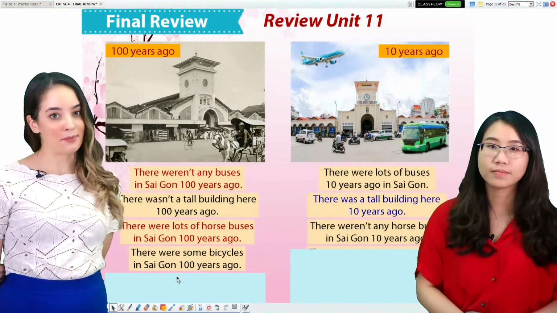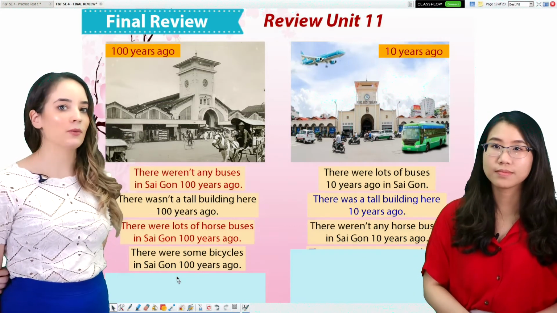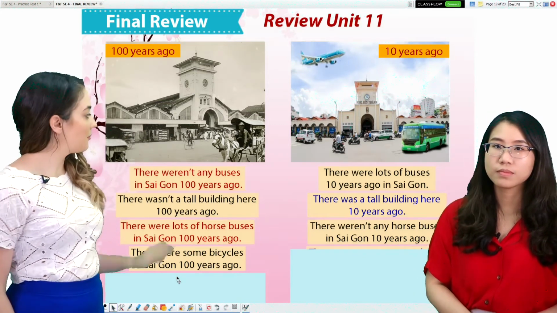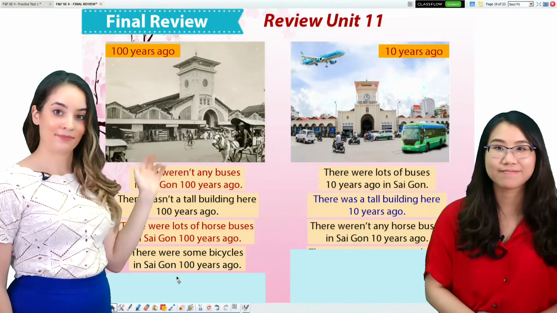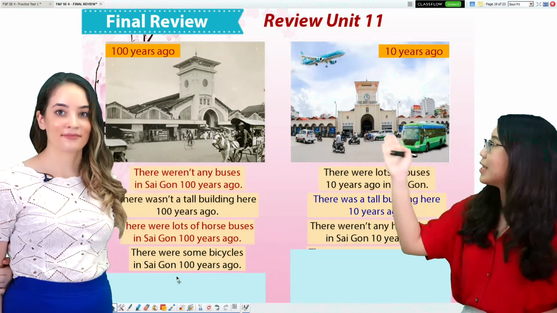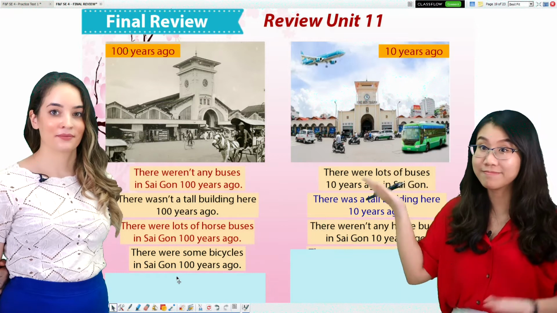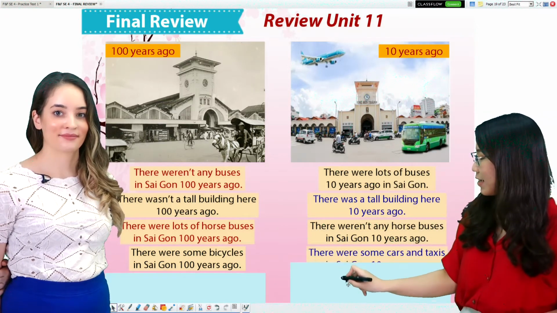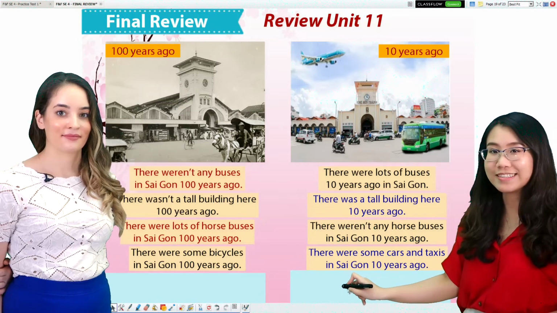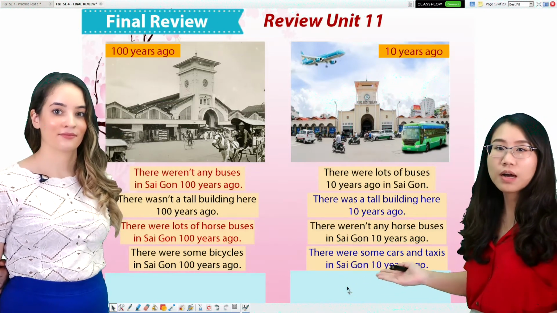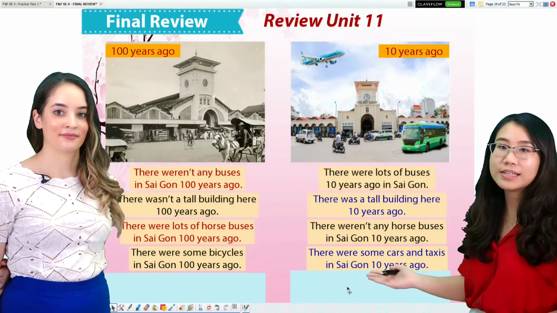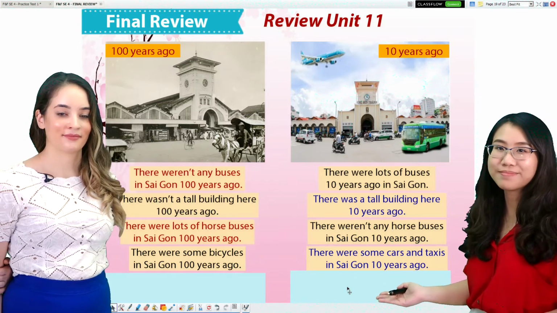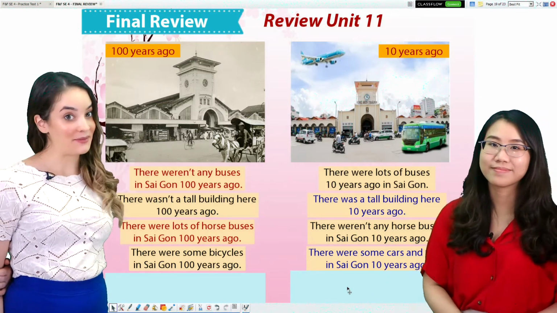There were some bicycles in Saigon 100 years ago. But look at this photo. What is your answer? That's right. We have the sentence: There were some cars and taxis in Saigon 10 years ago. One more.